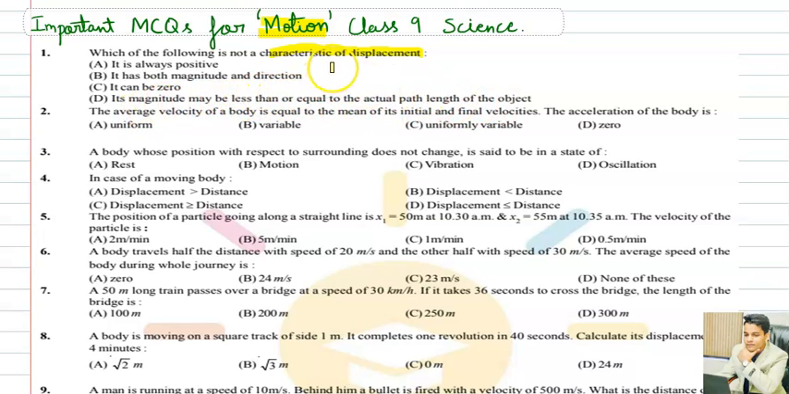First of all, displacement is a vector quantity. It is a vector quantity, so it can have magnitude and direction. So it can be zero, that's a possibility, and its magnitude may be less than or equal to the actual path length of the object. So distance equals displacement can be a possibility.